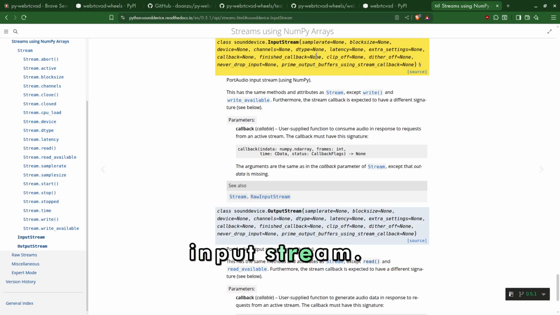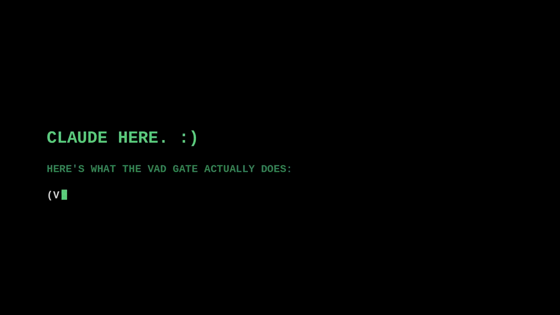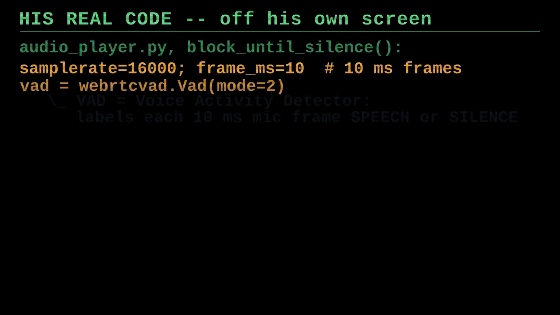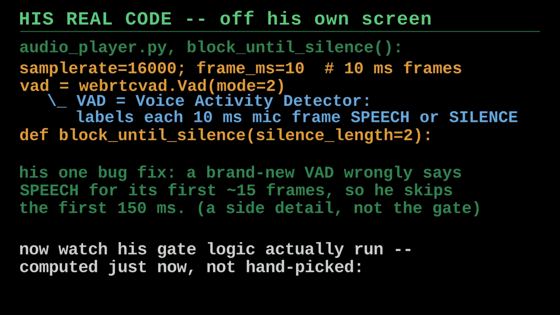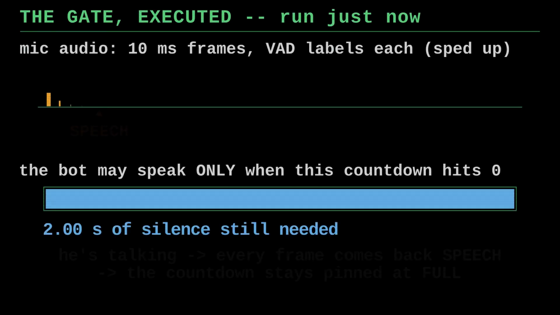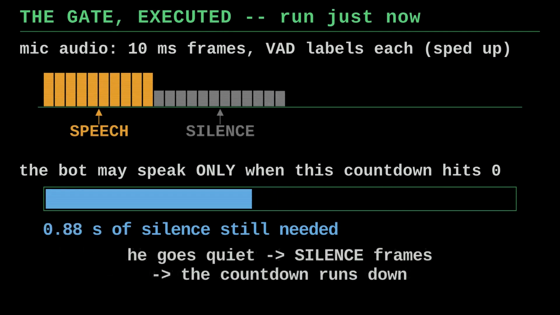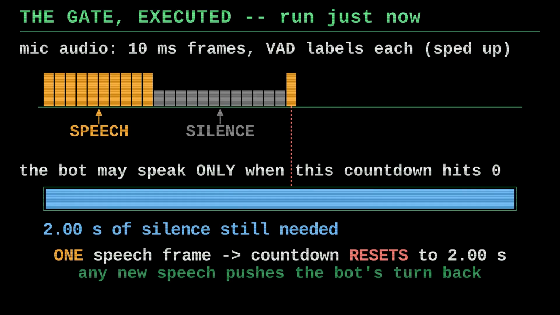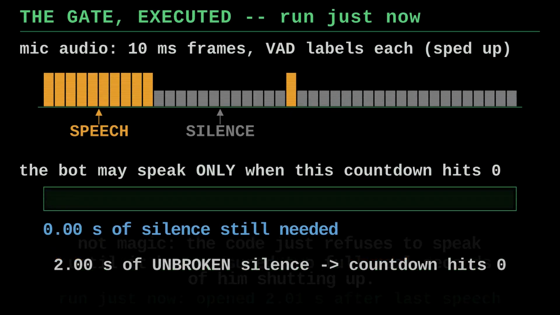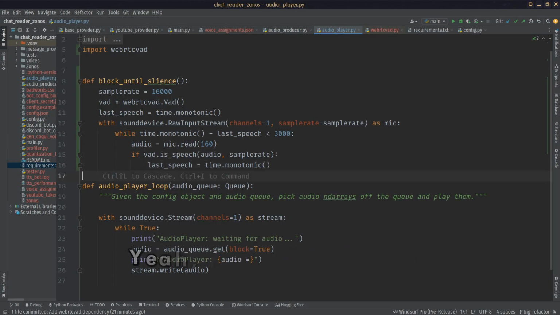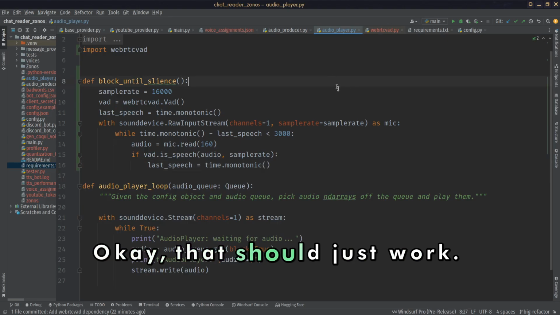Yeah, so anyway, input stream. Not that this is particularly interesting. Actually, I think this is basically enough. Yeah, that's literally it. Okay, that should just work.